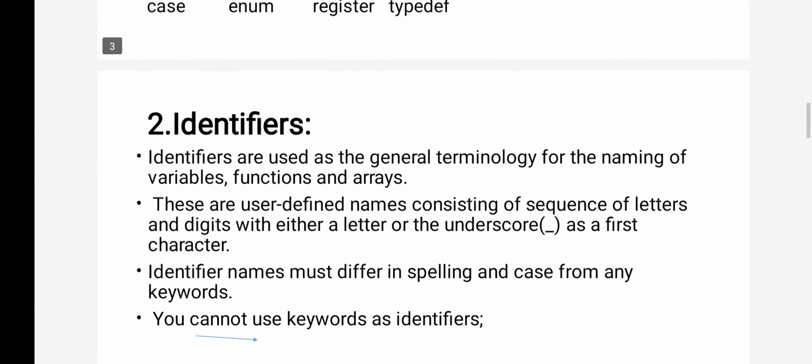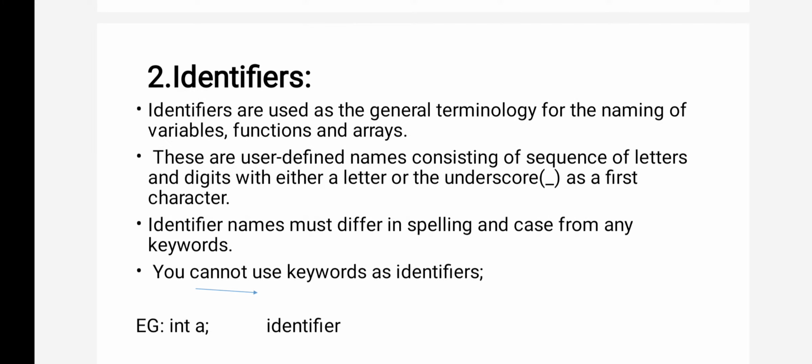Now the second one, identifiers. Whatever words you get from the software are called keywords. While writing a program, in some situations you need to pass some names, some information, like the name of a variable, the name of a function, the name of an array.